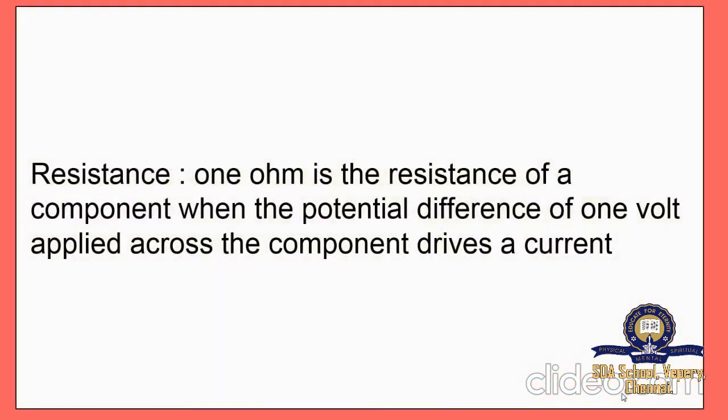So what would be the SI unit of resistance? The SI unit of resistance is nothing but the ohm. So what is 1 ohm? 1 ohm is the resistance of a component when a potential difference of 1 volt applied across the component drives a current of 1 ampere. This is a very important definition. If they ask you to define 1 ohm, you should write this definition. 1 ohm is the resistance of a component when the potential difference of 1 volt applied across the component drives a current.